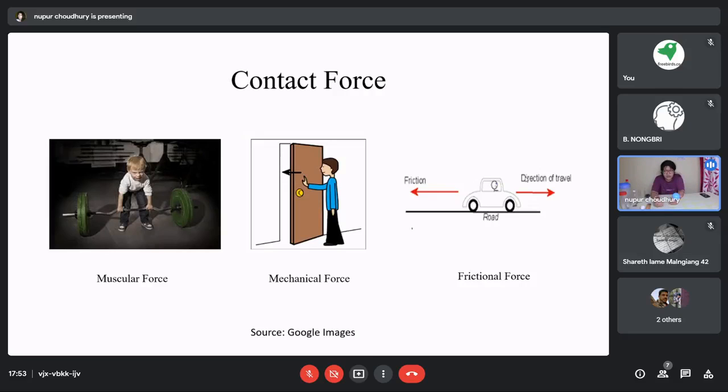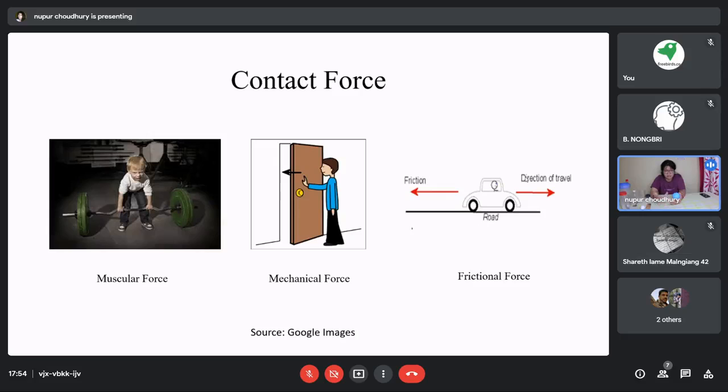When lifting something, the triceps and biceps contract and some other muscles relax. The force which your body releases through your muscles is known as the muscular force.